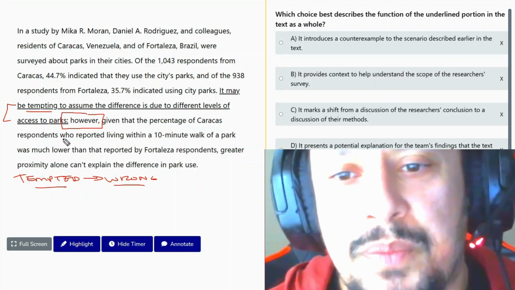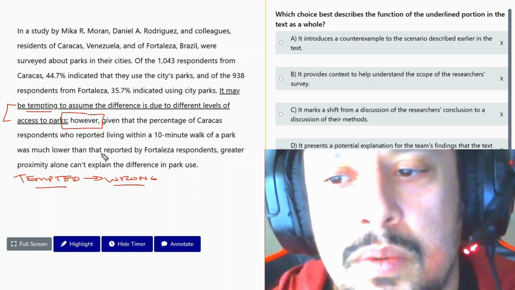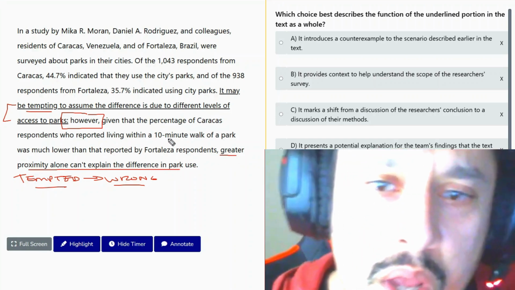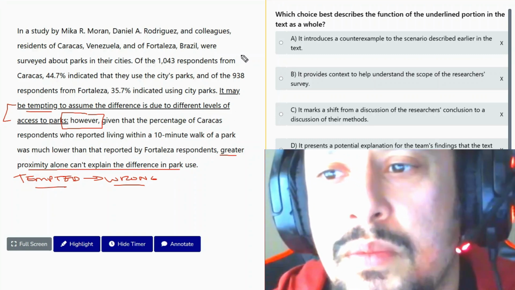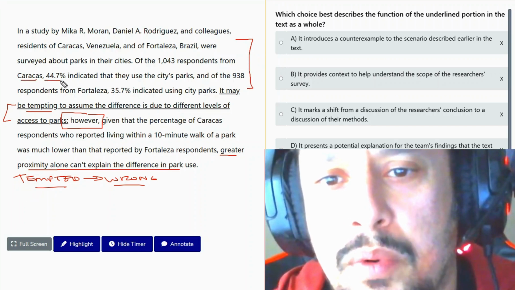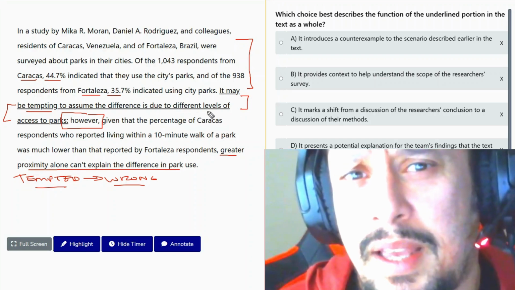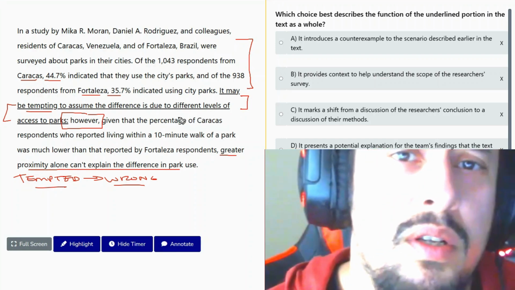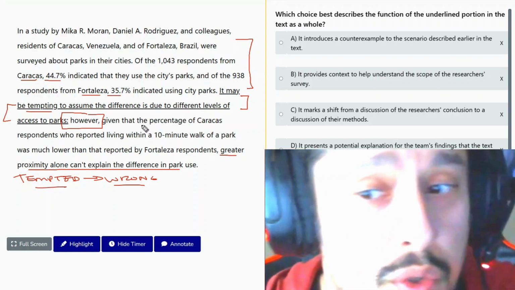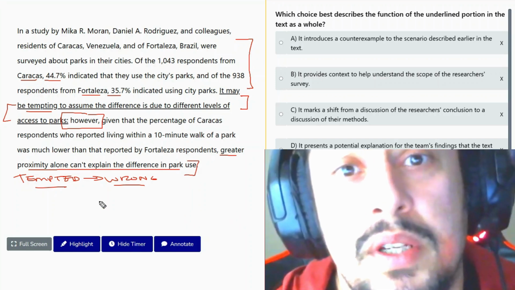And then we have however, right? A shift, a contrast in ideas. Greater proximity alone can't explain the difference in park use. Okay, so one more time. Here we're discussing park use, right? And how one group of people go to the park more often than another group of people. Then the author says, well, it may be tempting that, hey, it's because of access to parks. Maybe tempting to blame the access to parks. However, the author then says that's not true. There are other factors. So greater proximity can't explain the difference in park use.